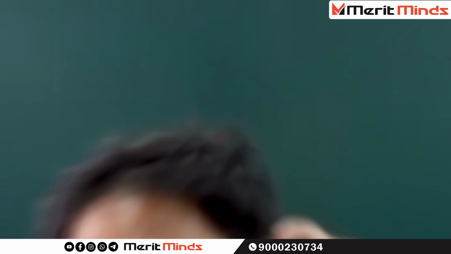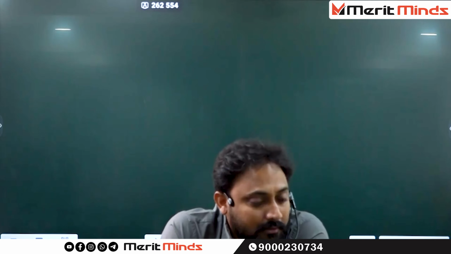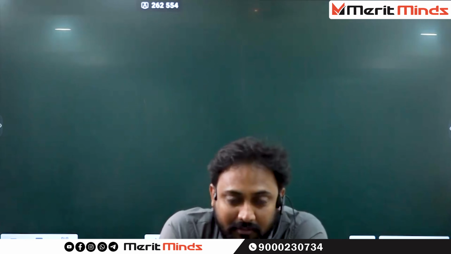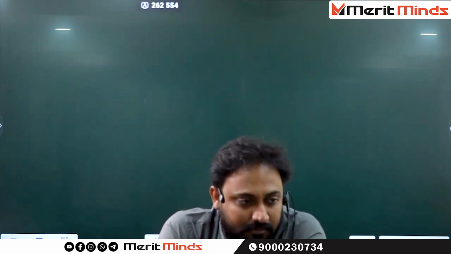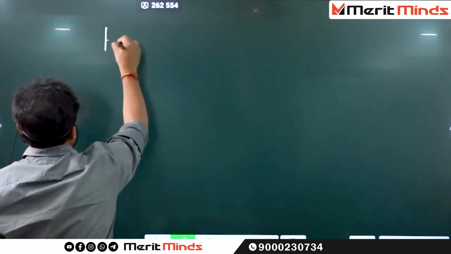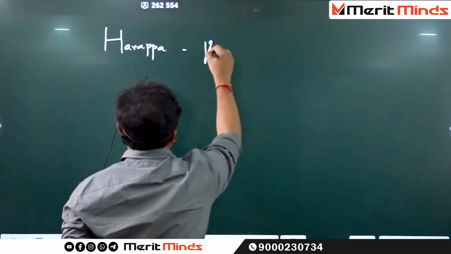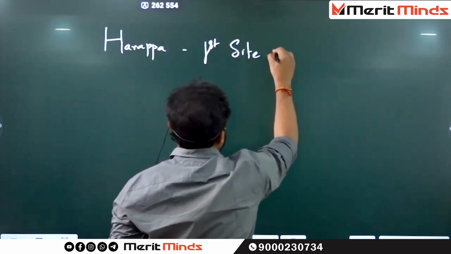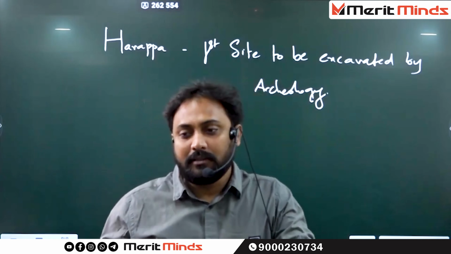IVC. First, nomenclature is important in IVC. What do you mean by nomenclature? Naming. IVC, Indus Valley Civilization, is also called Harappan Civilization, or Harappan Age. Why is it called Harappan Civilization? Because Harappa is the first site. So you understand, Harappa is the first site.